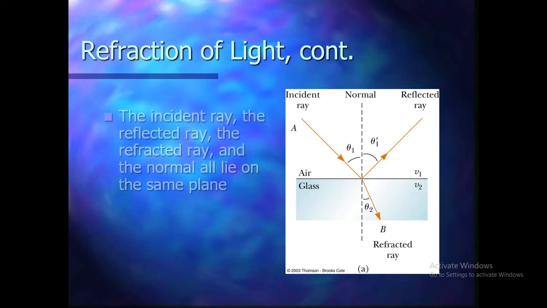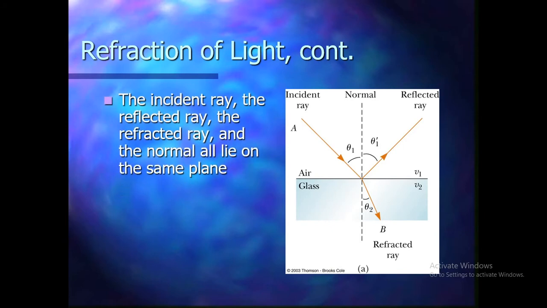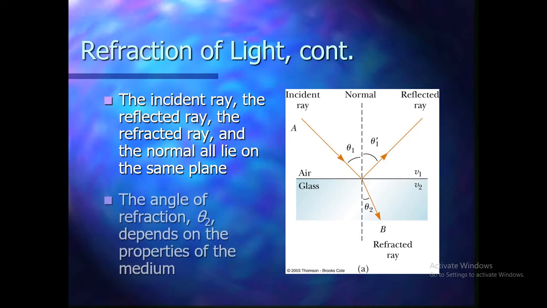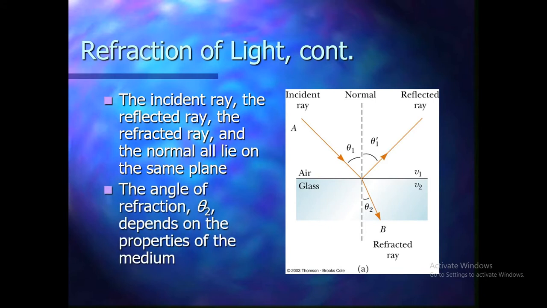Okay? The incident ray, the reflected ray, the refracted ray, and the normal all lie on the same plane. It means all four rays lie on the x or y axis, not on the z axis. Okay? Now, the angle of refraction, which is theta 2, depends on the properties of the medium. It means if I am taking glass, then this is theta 2, and if I am taking diamond or something else, then the angle will change. It is different for every medium.